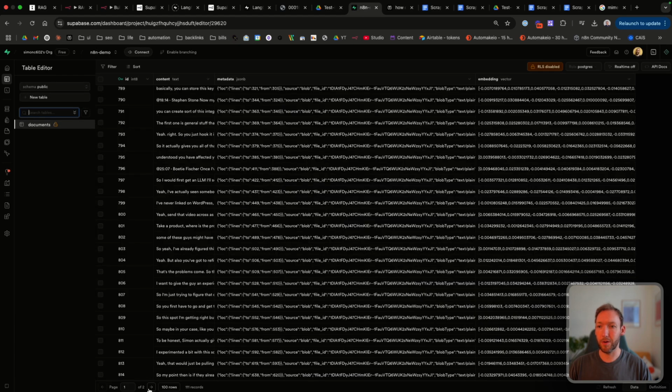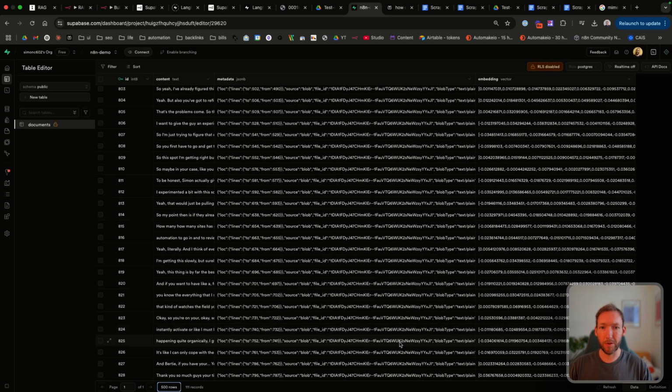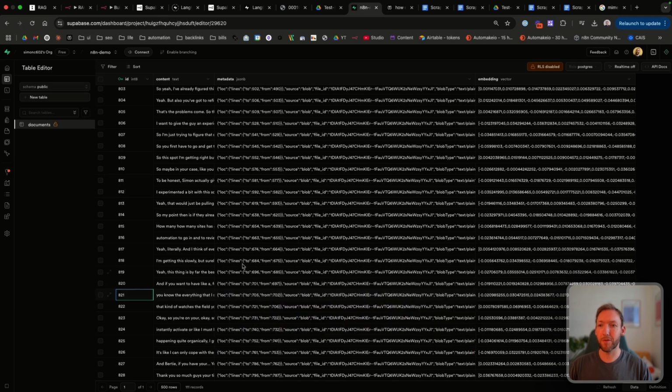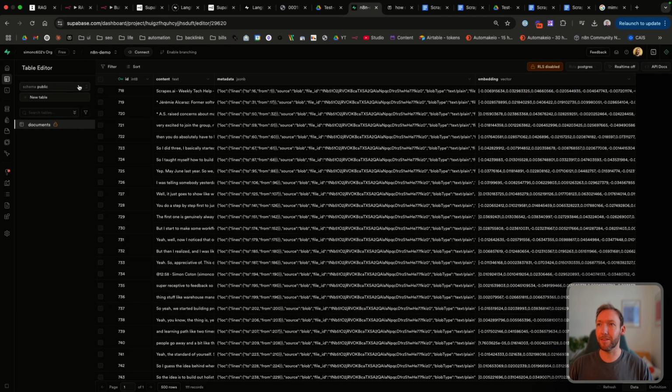If I change this to 500 rows, if I go to the bottom, you'll be able to see in the metadata that this is our other file name. So now we've got multiple files in our vector database.